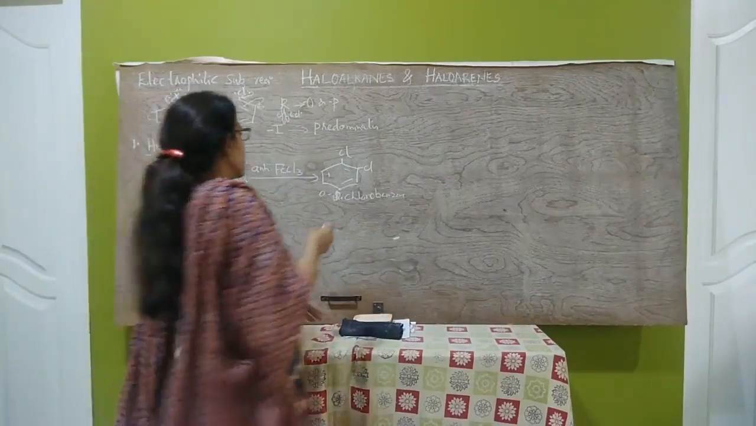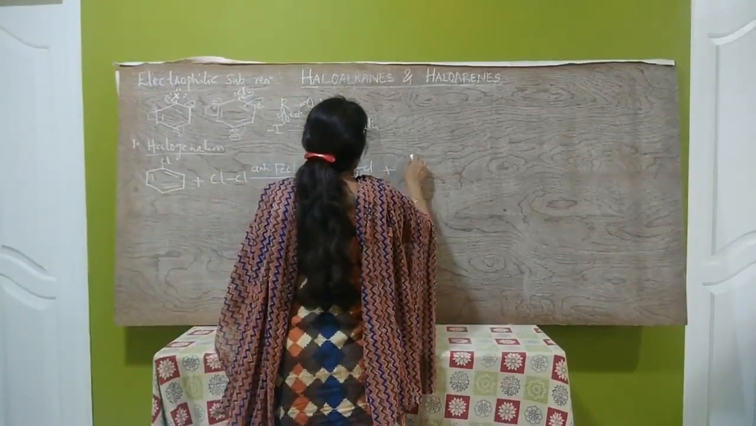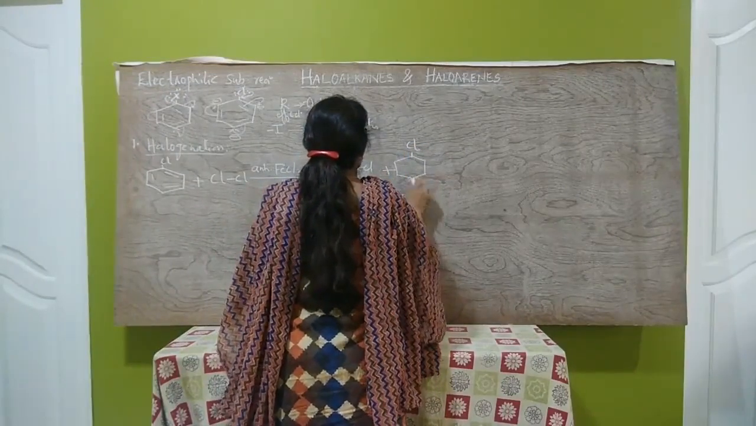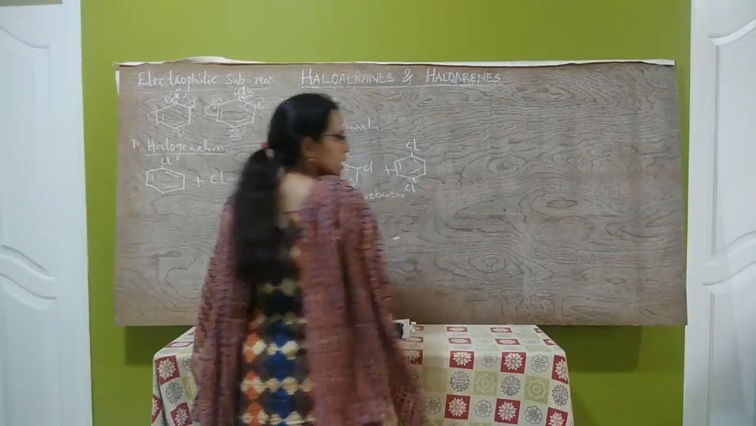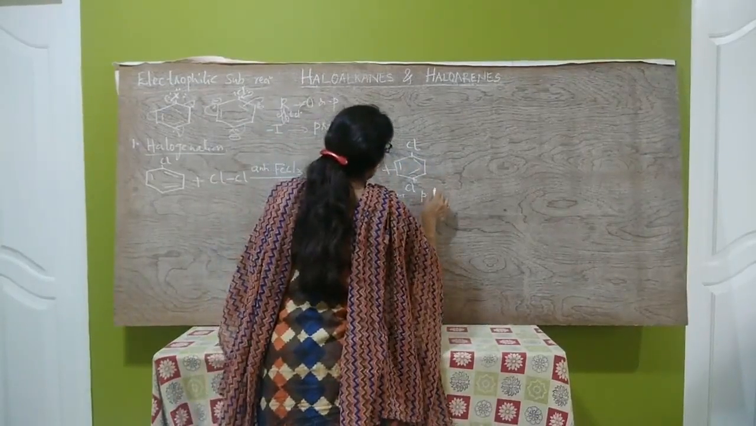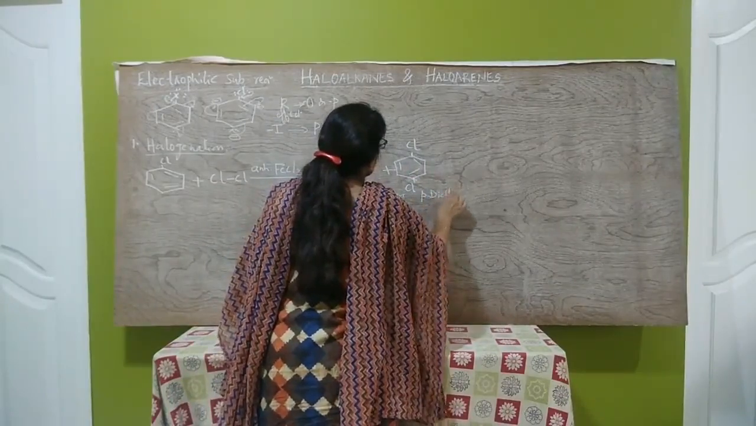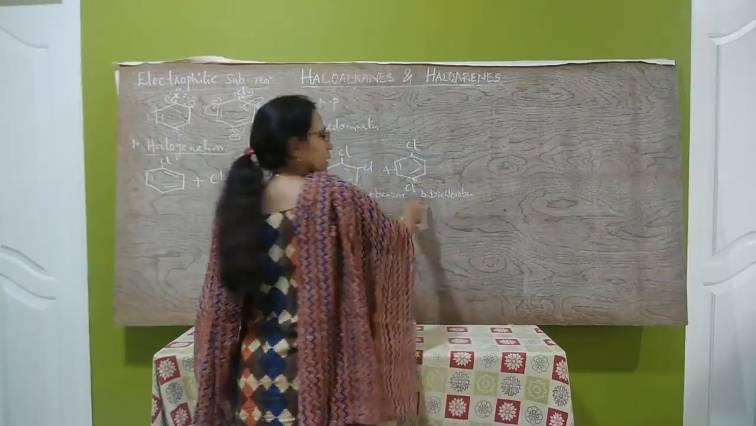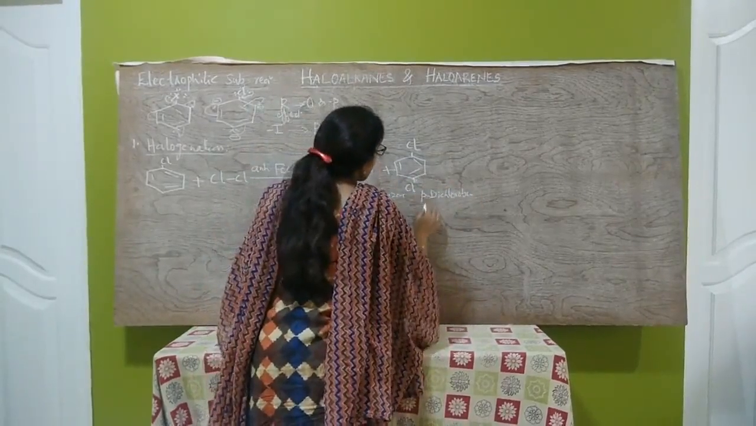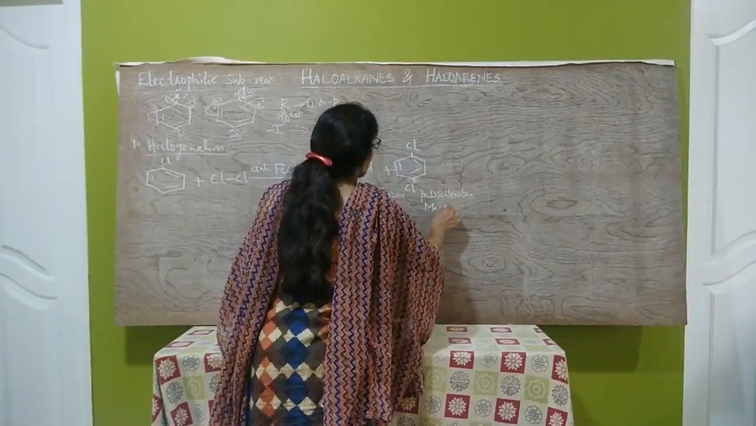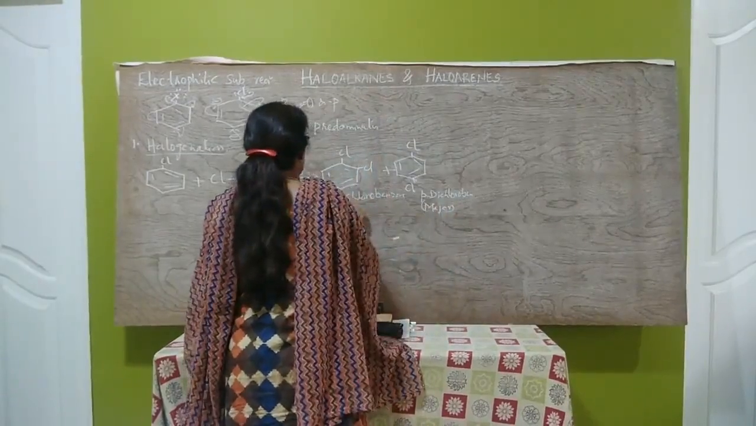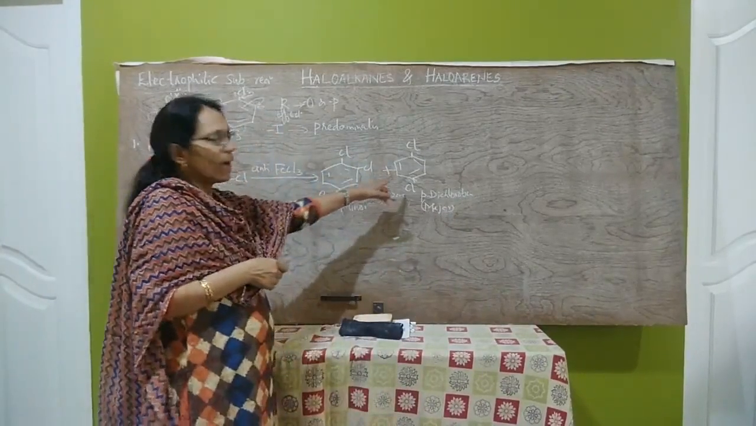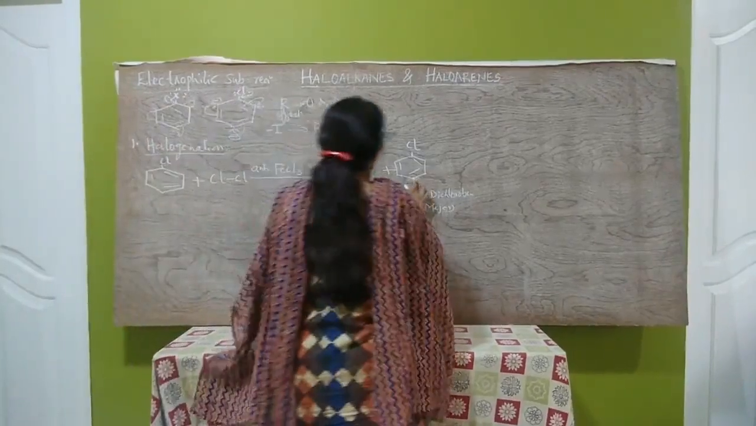Ortho dichlorobenzene and para dichlorobenzene are formed. This is para dichlorobenzene. Here, out of these two, this is the major product and this one is the minor product. Due to steric hindrance in the ortho product, the para product is the major product.